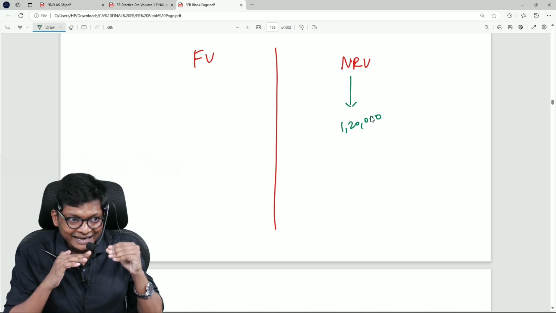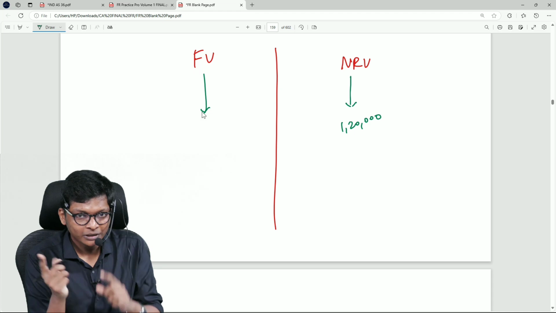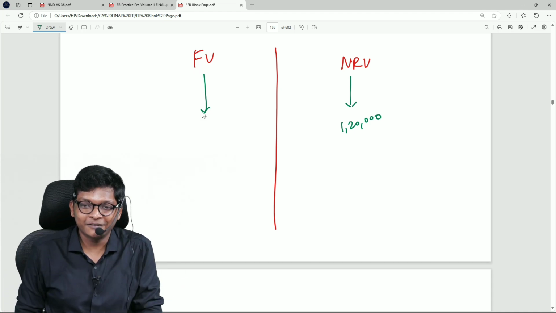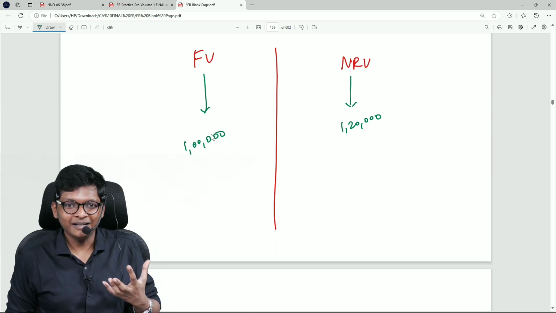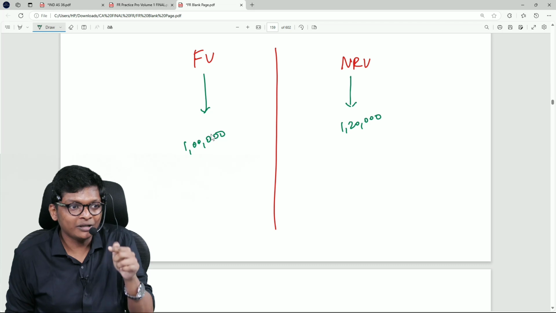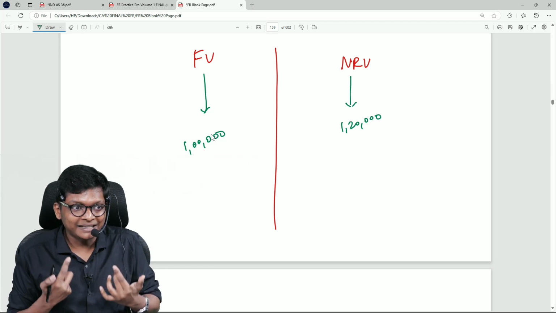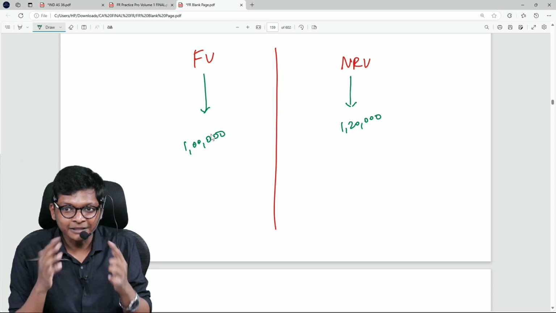That is from the entity's viewpoint. Fair value is from the market's viewpoint. How much will I pay for Kaushik's iPhone? 1 lakh. So fair value in simple terms is what the market is ready to pay for your asset. NRV is what you are expecting, the estimated selling price. What you are estimating, you think you will get.